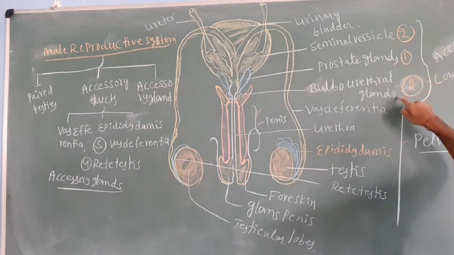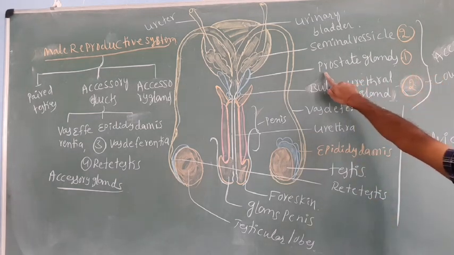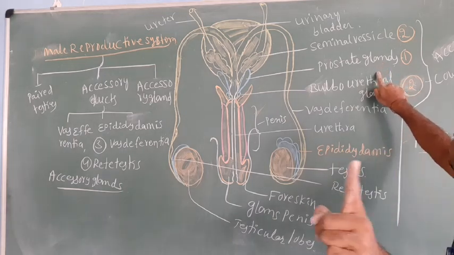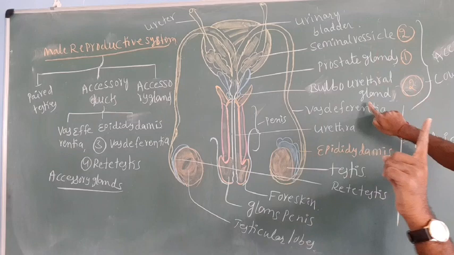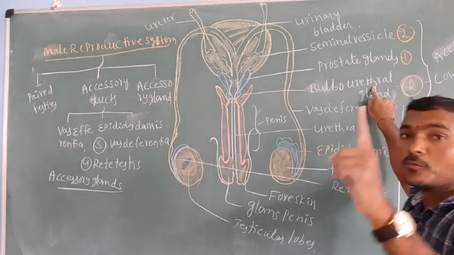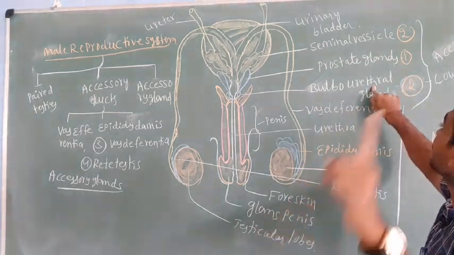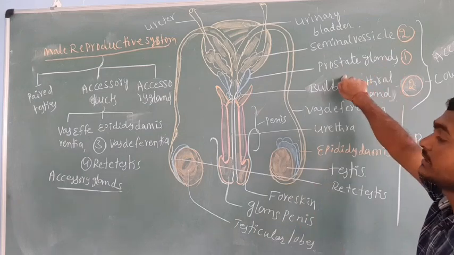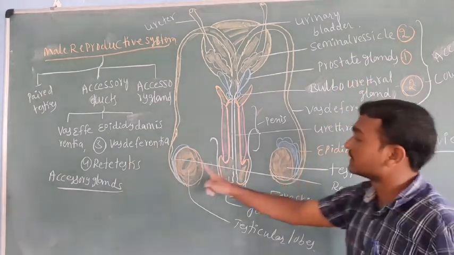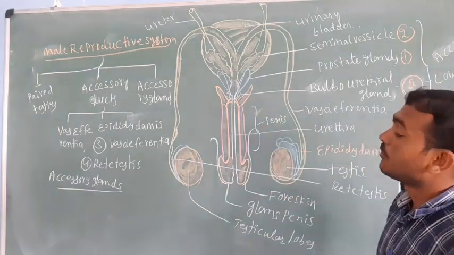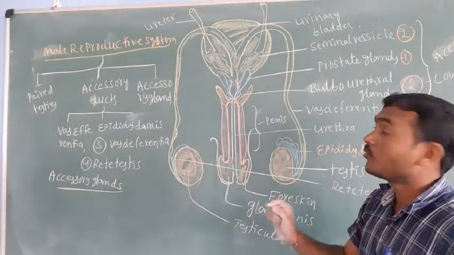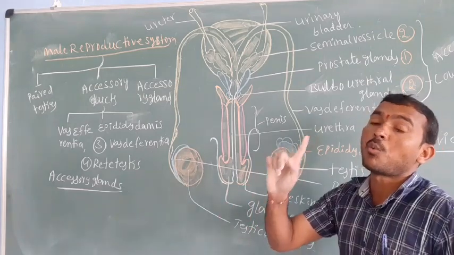In the accessory glands, the single one is the prostate gland, only one is there. The seminal vesicles are one pair. The bulbourethral glands, the Cowper glands, are also one pair. The one and only single organ is the prostate gland. Here the testes are one pair, the rete testis also one pair, vasa deferentia also one pair, vasa efferentia also one pair.